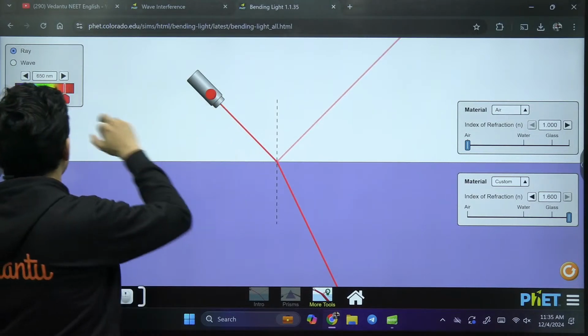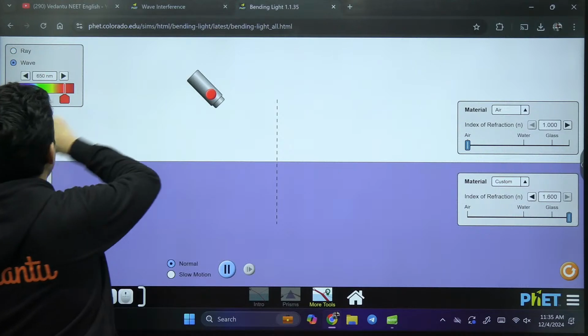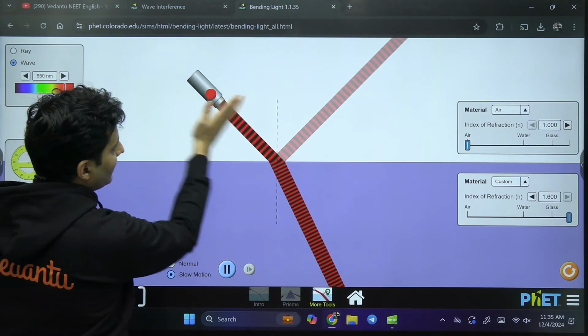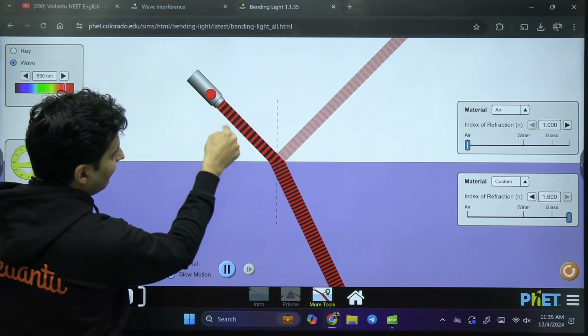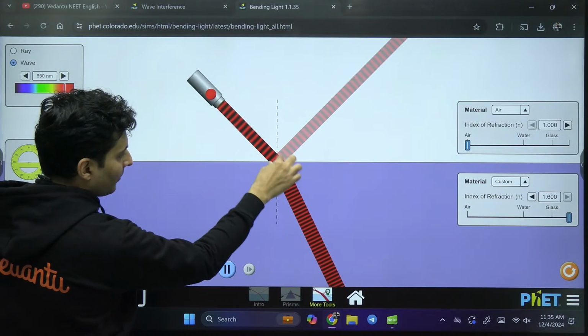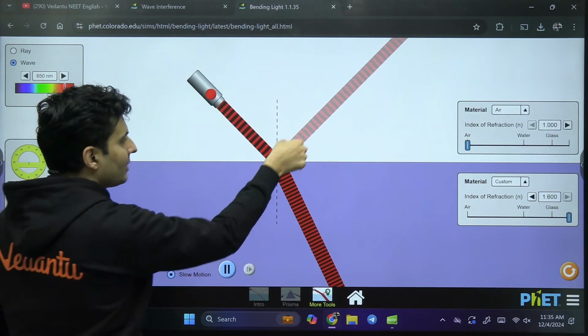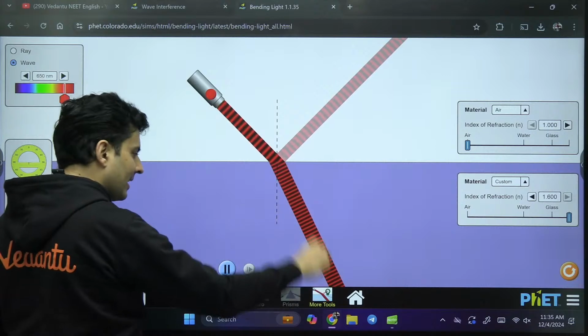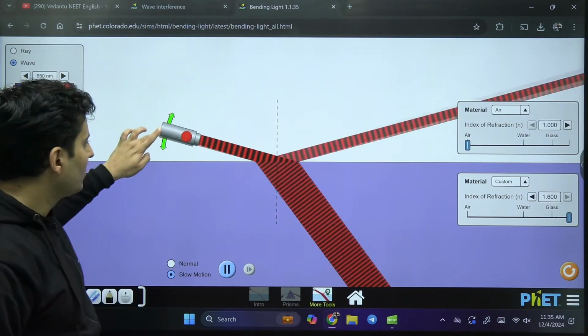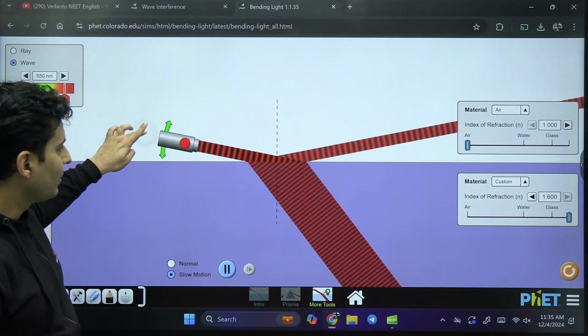See how it looks like when it comes as a wave. See, these are planar waves, plane wavefronts. Can you see each of these lines are plane wavefronts? They are coming over here, they are bending and it is also getting reflected. So this is exactly what we are going to study and very easily seen over here.